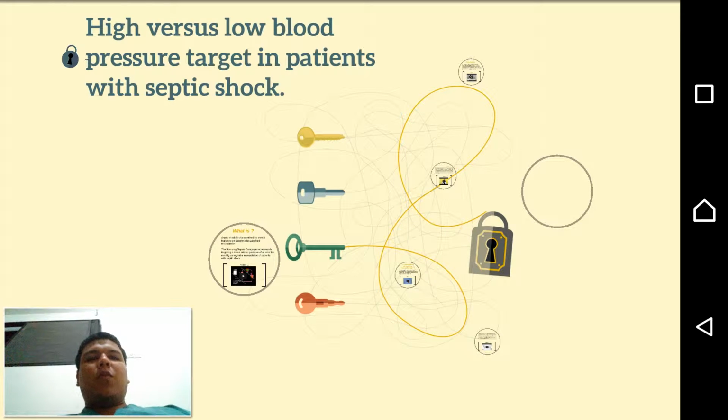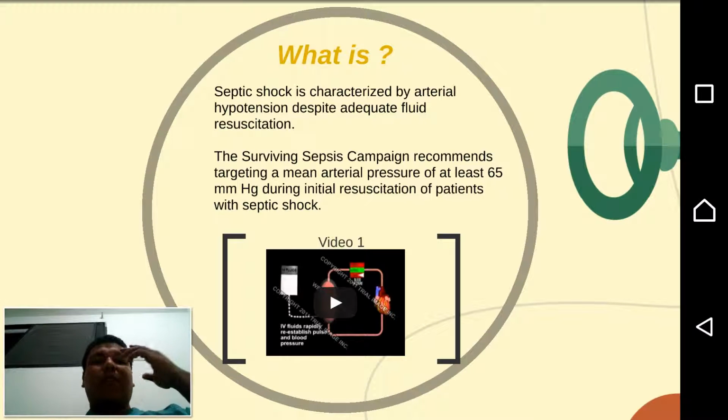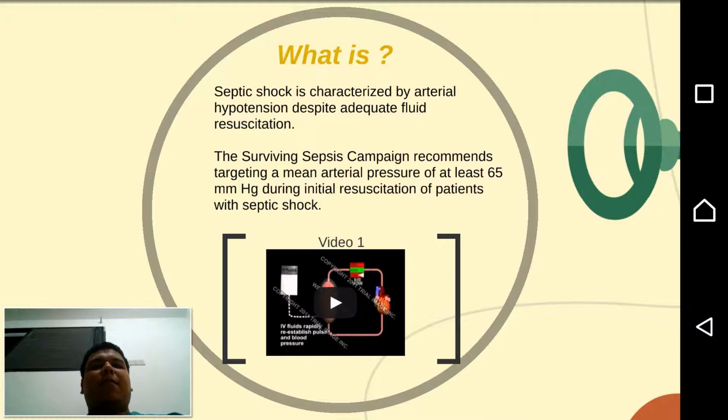High versus low blood pressure target in the patient with septic shock. What is septic shock? It is characterized by arterial hypotension despite adequate fluid resuscitation. The Surviving Sepsis Campaign recommends targeting a mean arterial pressure of 65 millimeters of mercury during initial resuscitation of patients with septic shock.